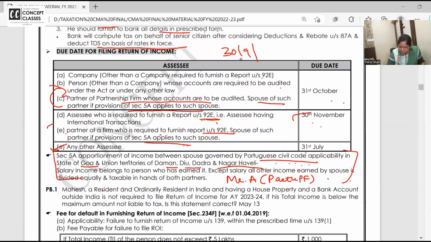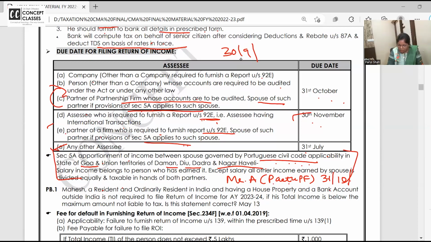When will the partnership firm's audit be done? In September. And when will the partnership firm file the return? October. So Mr. A is a working partner. According to the profits of the firm, he will get the salary, the remuneration. And he will also file his return by 31st October.